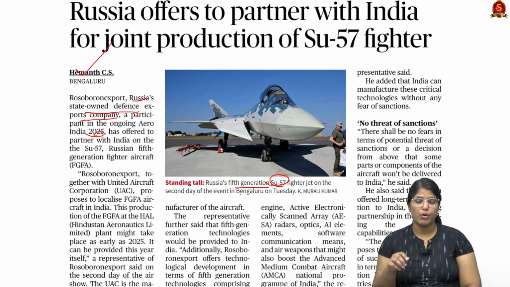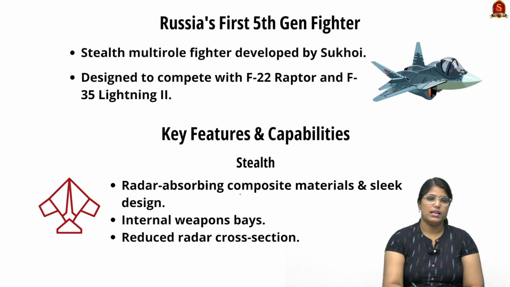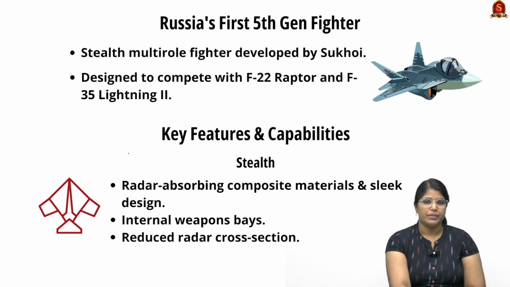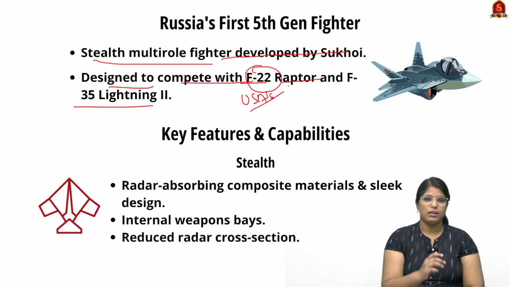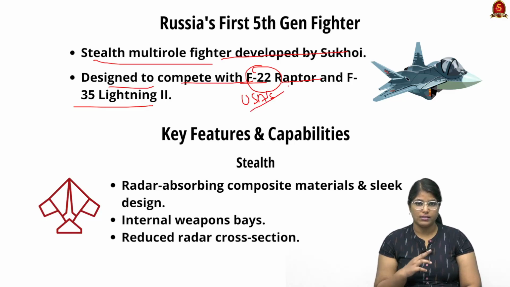So from the prelims point of view, we shall revise the key features of the Sukhoi 57 fighter jet. Let's start with the important notes that I have to make. See, it is a stealth multi-role fighter. It is developed by Sukhoi and it is designed to compete with the F-22 Raptor and F-35 Lightning 2. These two aircraft are USA's aircraft, so it can give them a very tough fight.